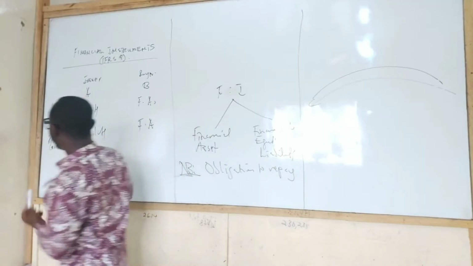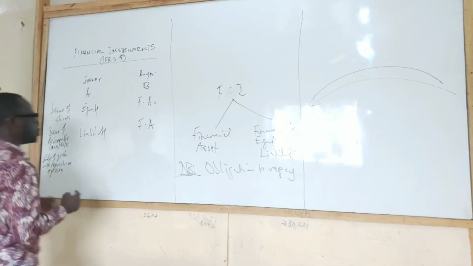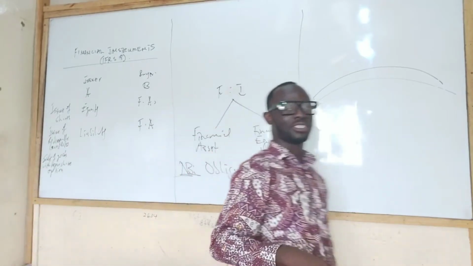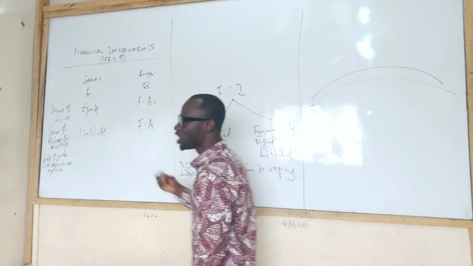Then there could be sale of goods. Sale of goods with repurchase option. Now I want you to get this carefully, because this can be in a footnote, note I, to the income statement question you are preparing. Sale of goods with what? Repurchase option.